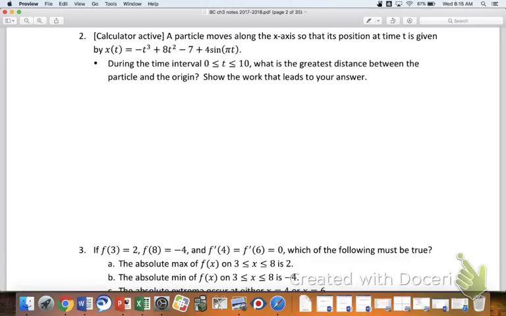So what is a key word in here that tells you what you've got to do? Say again? Greatest. So what is greatest really talking about? Max. You are correct. So we're looking for the max distance between the particle and the origin. Let me just remind you that maximums are going to happen either at endpoints or critical numbers. Could go either way. And the endpoints are right there, 0 and 10. So really your big task with this would be to find some critical points and then try to use those to determine what the max is.